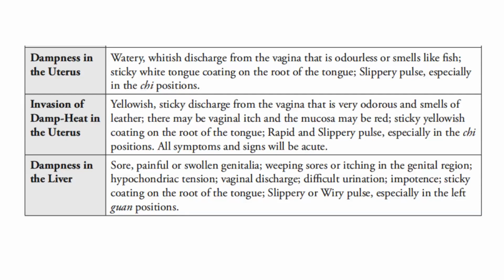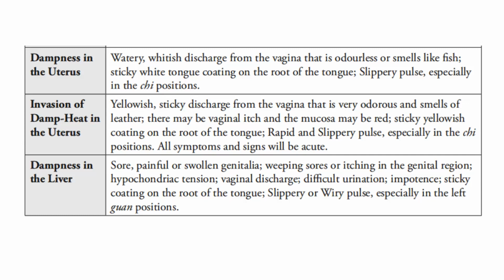Next is dampness in the uterus. There is watery, whitish discharge from the vagina that is odorless or smells like fish. There's sticky white tongue coating on the root of the tongue, a slippery pulse, especially in the third positions. In invasion of damp heat in the uterus, there is yellowish, sticky discharge from the vagina that is very odorous and smells of leather. There may be vaginal itch and the mucosa may be red. There is sticky yellowish coating on the root of the tongue, a rapid and slippery pulse, especially in the third positions, and all symptoms and signs will be acute.